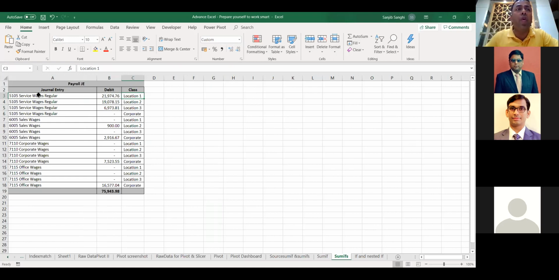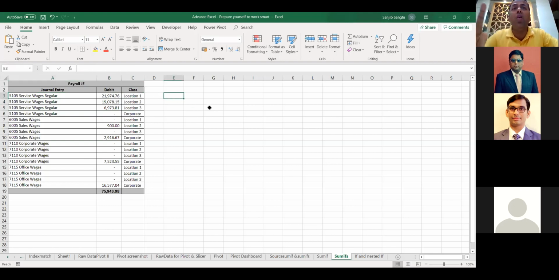But what if I want 5105 with 3 different locations as a separate entry and I want to code this by location, by class. So I want a journal entry like this. I need multiple conditions. I'm just trying to show you with 2 conditions. You can go up to as many conditions as you want. So let's try doing this.